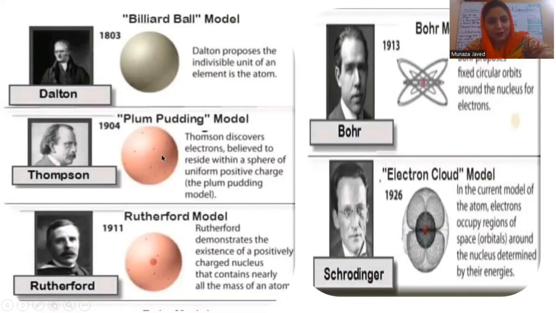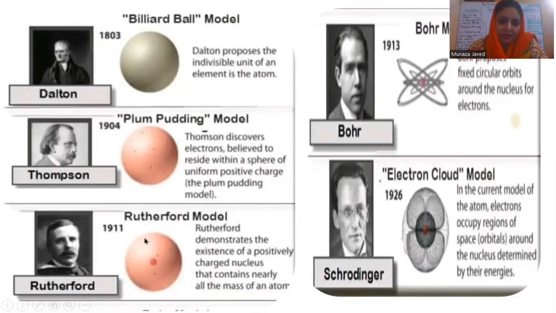Now this hard sphere is further broken down into smaller pieces. Earlier we said that the atom is uncuttable, but now this scientist has divided it into more, and that negative particle he named electrons. Okay, and he said that these are negatively charged particles, and it is just like a chocolate chip cookie. The chocolate chips are electrons, and the positive charge is all the cookie. He named his atom theory the plum pudding model.